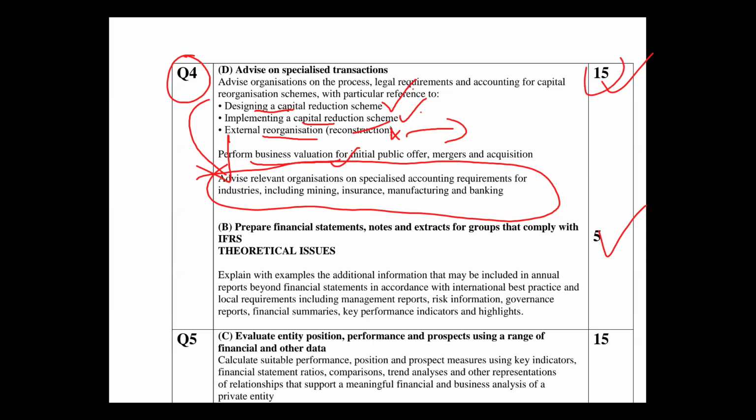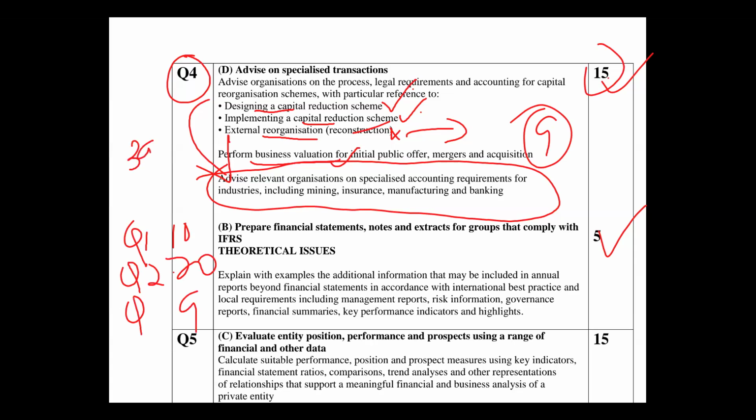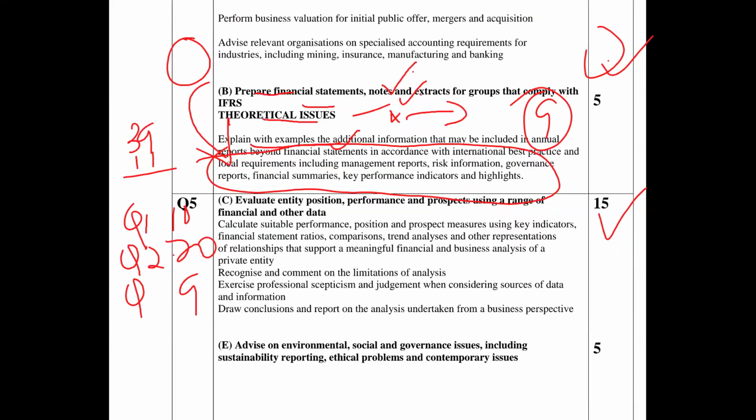So for the 15, somebody could say, okay, I'm not so sure about 15, I can get 9 here. So for question 1, the person went for 10. Question 2, all the standards combined, the 35, the person went for 20. Question 4A, the person says I'm going for 9. So the person has 39, and he needs only 11 to pass, to get 50, right? So question 4 could be any of these, so we have to prepare for any of them. Then we go to the last question, question 5, which is below.